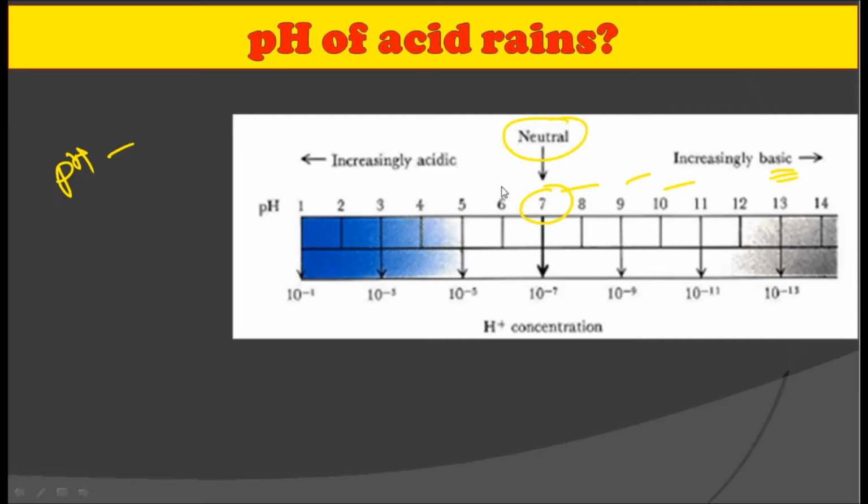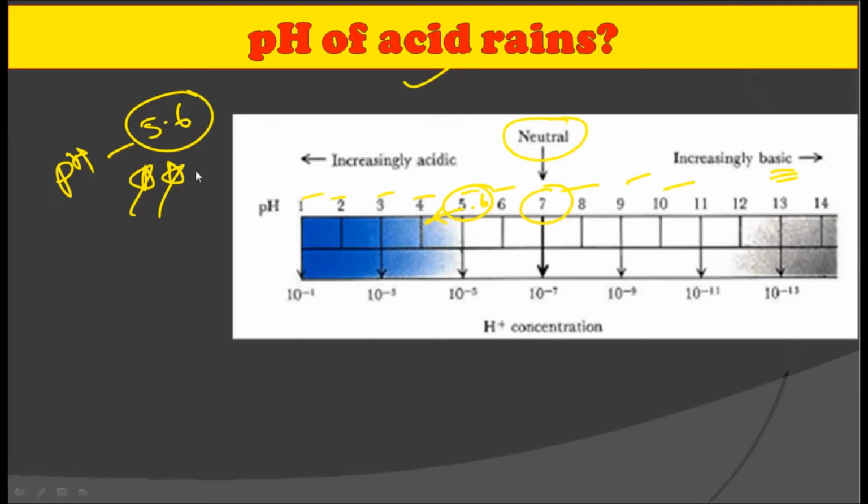And if we go below 7, that is 6, 5, 4, 3, 2, 1, in this direction the acidity will be higher. Alright. So the typical acid rain, or the rain to be called acidic rain, should have a pH below 5.6. That is, if the pH is below 5.6, then and only then the rain is considered acidic rain. So this is again very important.